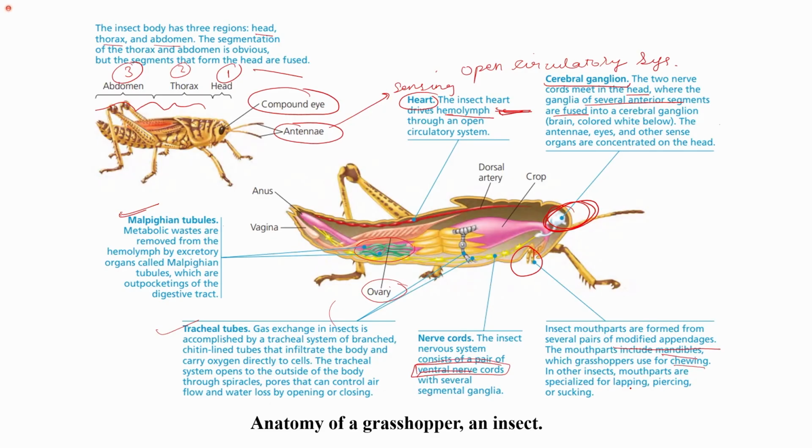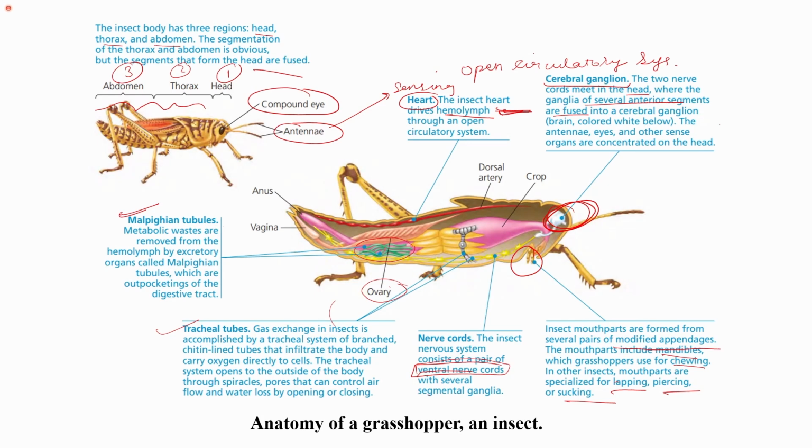In other insects, the mouth parts are specialized depending upon the type of feeding habit the insect has. For example, the grasshopper chews their food, therefore they have mandibles. In some cases, the mouth parts are specialized for lapping, piercing, or sucking. For example, if they have to pierce through the host skin and suck the blood, they have piercing mouth parts, or if they have to suck the nectar, then they have sucking type of mouth parts. So these mouth parts are adapted based on the different feeding habits of the insects.